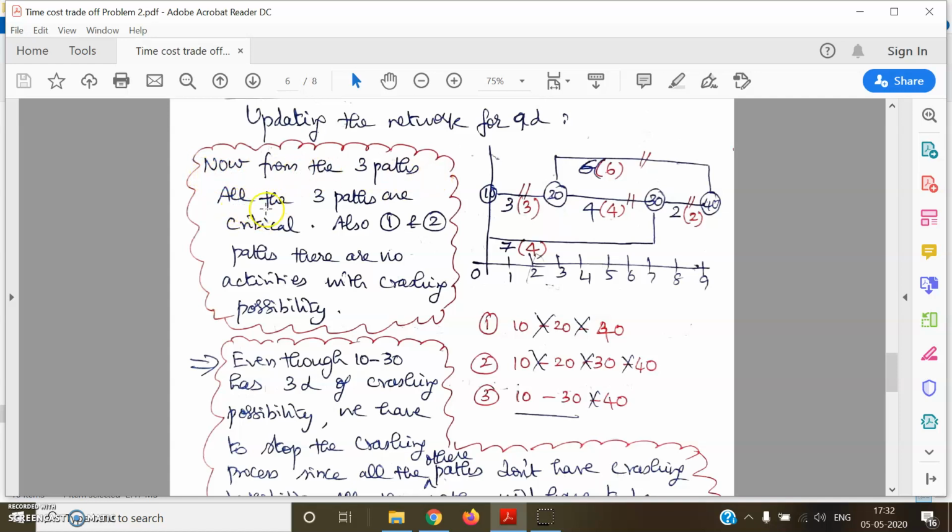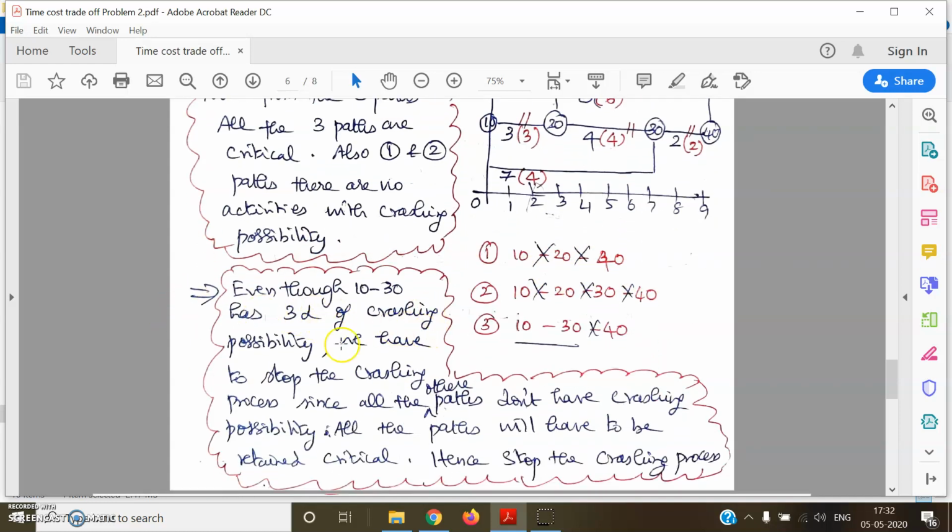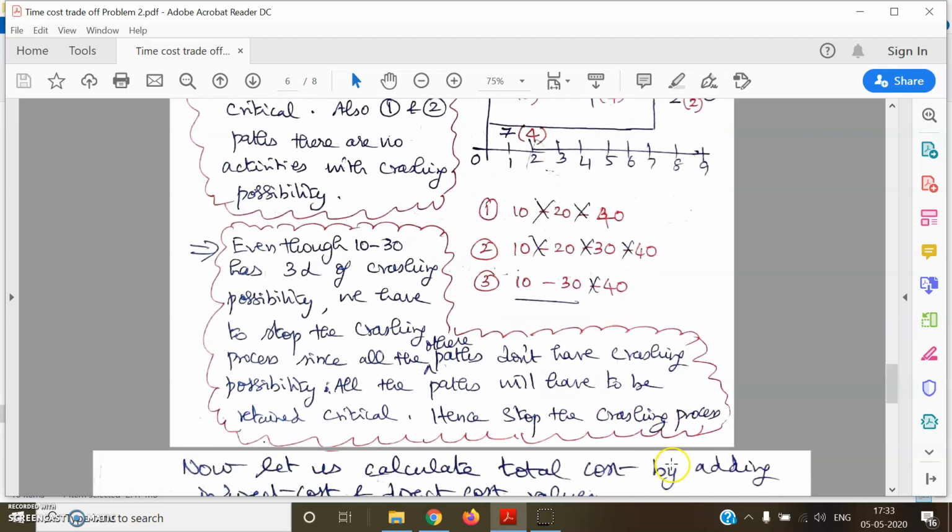Now all the three paths are critical. Also, in the first and second paths, there are no activities with a crashing possibility. That is what I have scored up top here and shown. Even though 1030 has 3 days of crashing possibility, we have to stop the crashing process since all the other paths don't have crashing possibility. All the paths will have to be retained as critical once they become critical. Hence, stop with the crashing process.